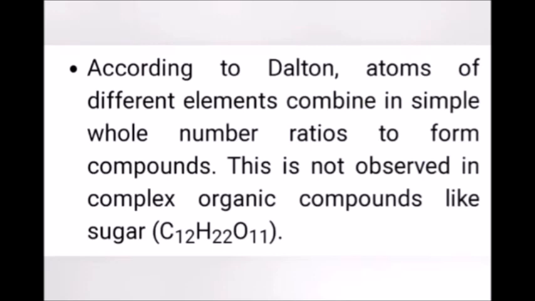The ratio of atoms of different elements combined to form a molecule may not always be simple. For example, in the sugar molecule, the ratio of carbon, hydrogen, oxygen is 12:22:11, which is not a simple whole number ratio.